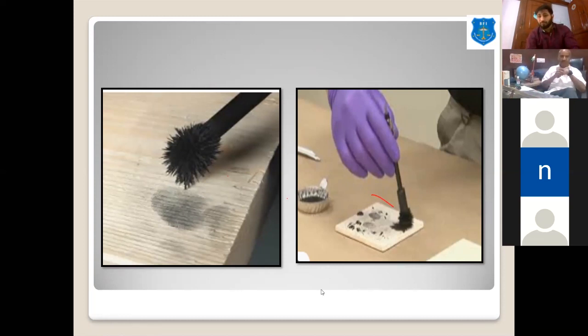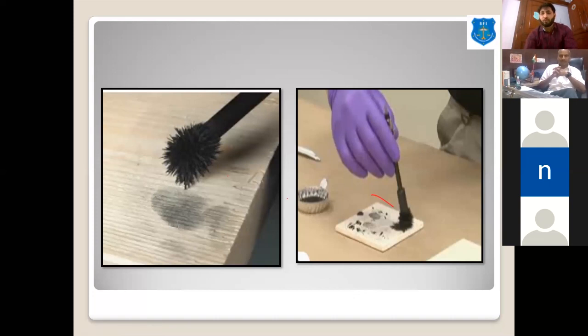Question: If there is any variation when you get the fingerprint by applying such chemicals, and when you get the printout, what is the level of variation? The original fingerprint is there, but when you apply such a chemical or substance and get the final printout, what is the level of variation? Answer: There is no such difference in the fingerprints, because once you develop these fingerprints, you use two techniques.